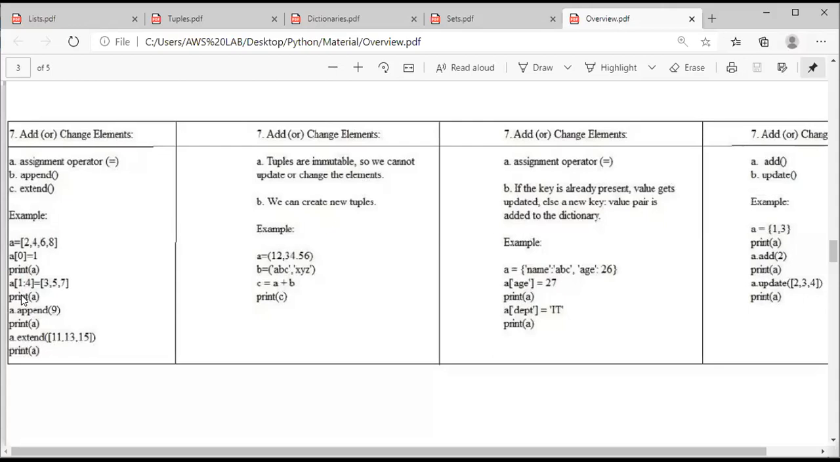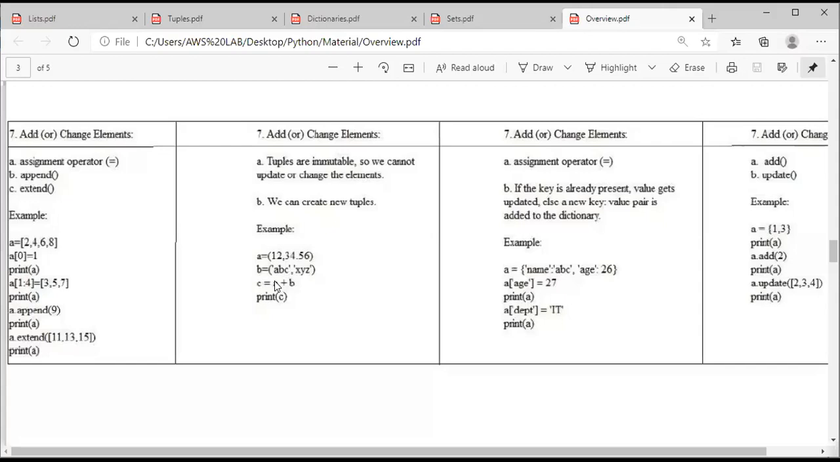Clear everyone? Equal to is the assignment operator, the append function is for a single element at the end of the list, and the extend function is for a group of elements at the end of the list. The point to be remembered here is, if you are going to use the extend function, we need to give all the group of elements within square brackets. Clear everyone? When giving a group of elements, always give them in square brackets. That is the main thing. Clear?